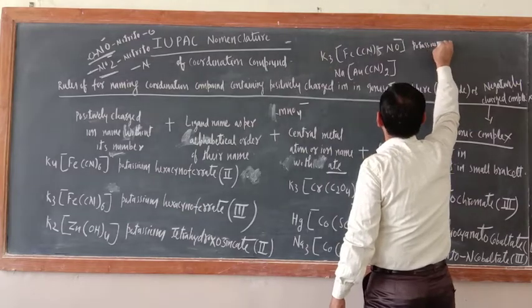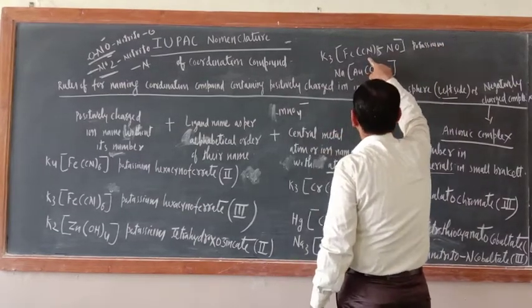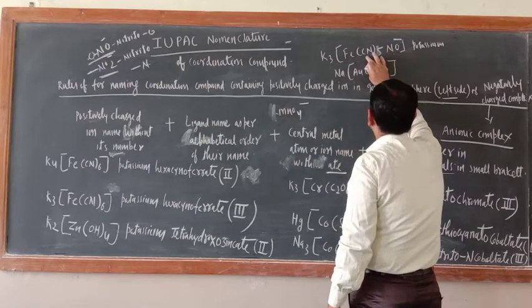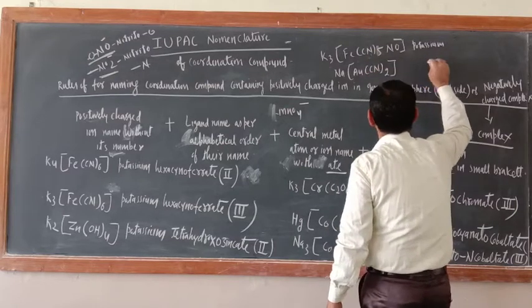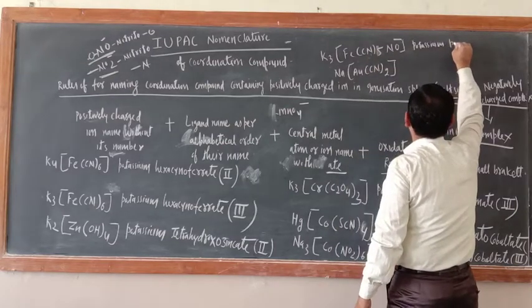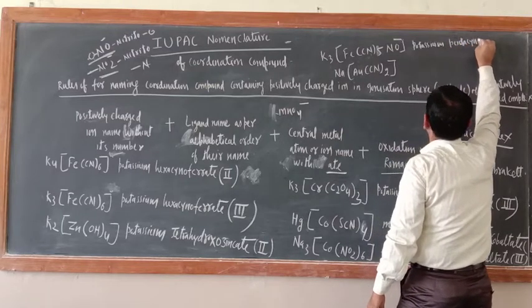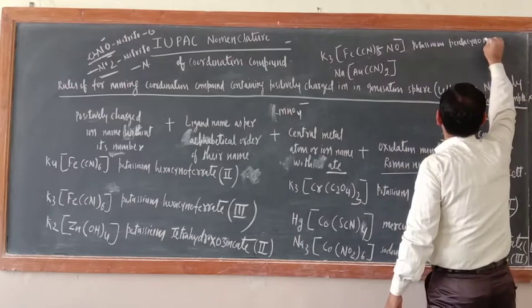Potassium. Then just see, here 2 types of ligand are there. 2 types, cyano and nitrosyl. So see, alphabetically who is coming first? Cyano. So potassium pentacyano, then what is there?